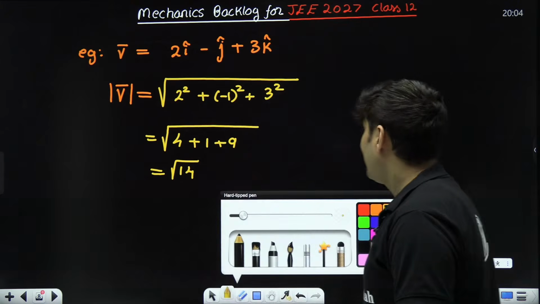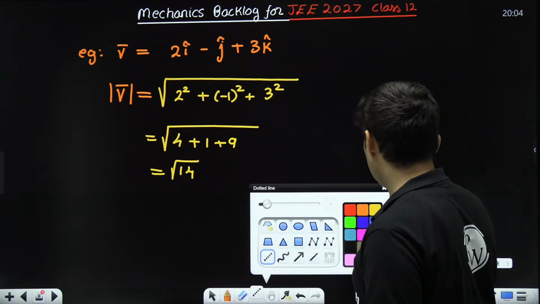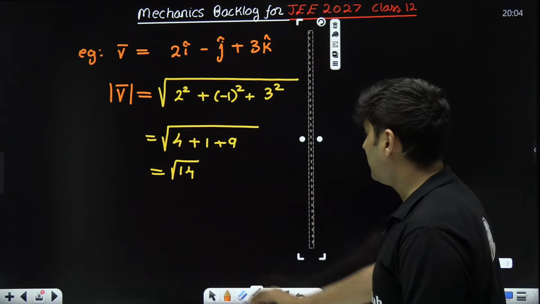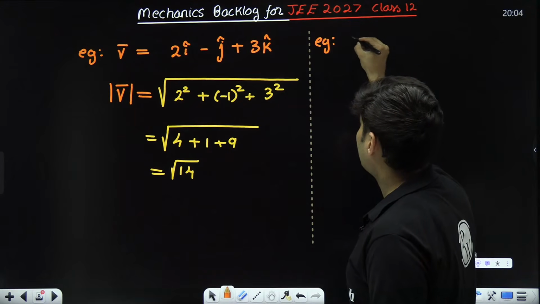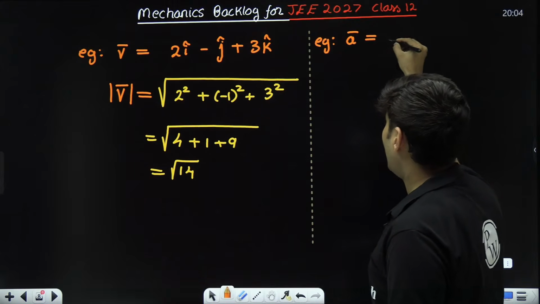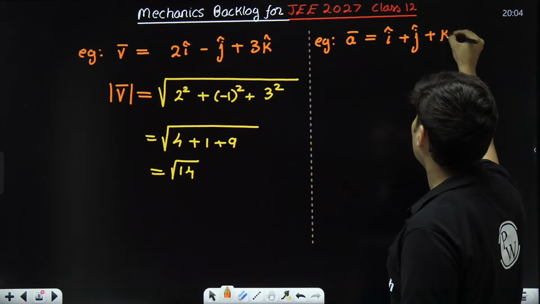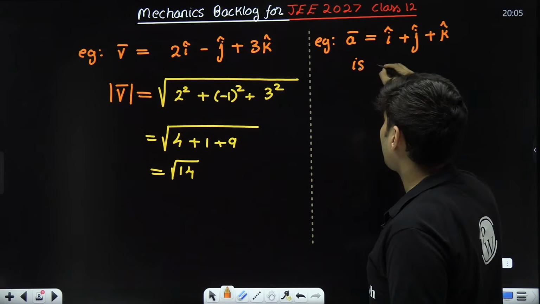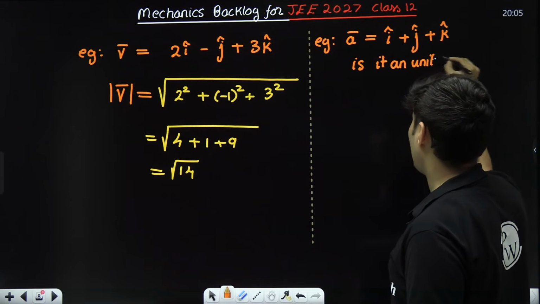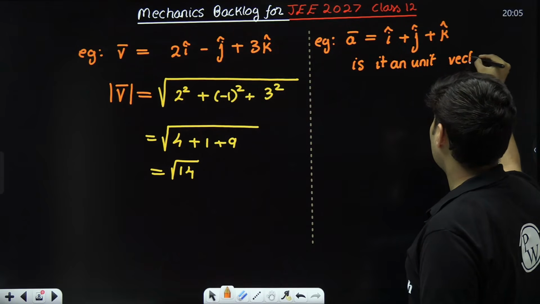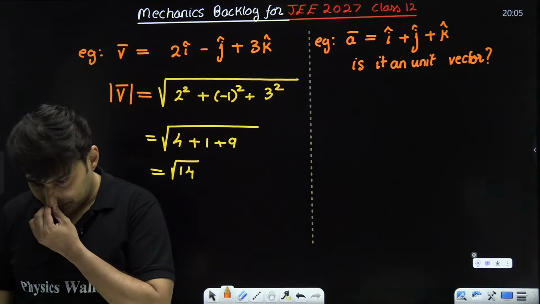Clear? Okay. Let's take one more example, my dear warriors, coming up on your screen. And here it is. Let's say I give you an example saying, listen, there is a vector A bar and it is i cap plus j cap plus k cap. Is it a unit vector? What do you guys say? Spam the answer in the chat box.